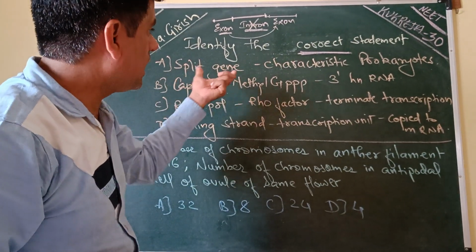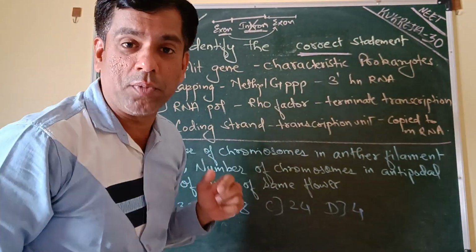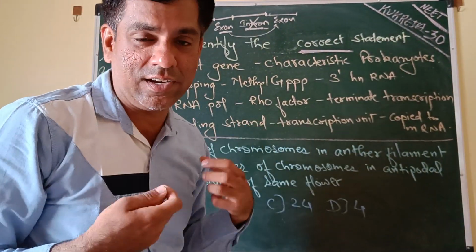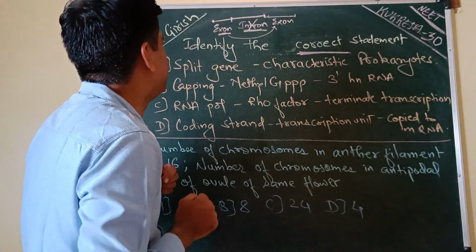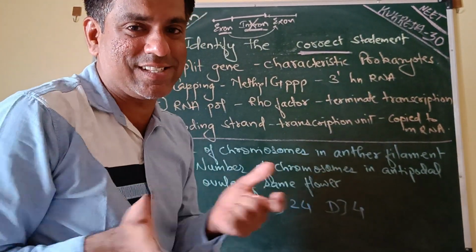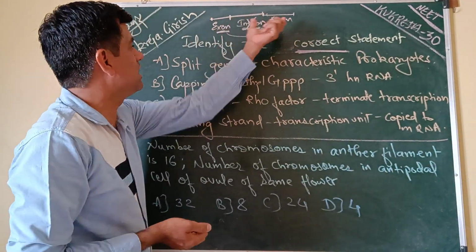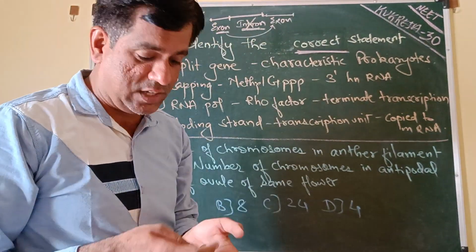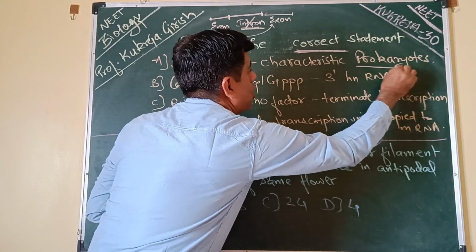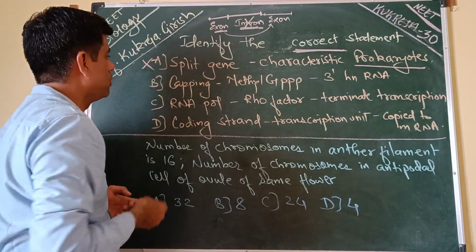So, split genes are the characteristics of prokaryotes? No. Split genes are the characteristics of eukaryotes. We have many unnecessary things, so let us remove those unnecessary things and bring together the necessary things. The coding things are brought together, and that is the characteristic of eukaryotes and not prokaryotes. So this goes out of the order.